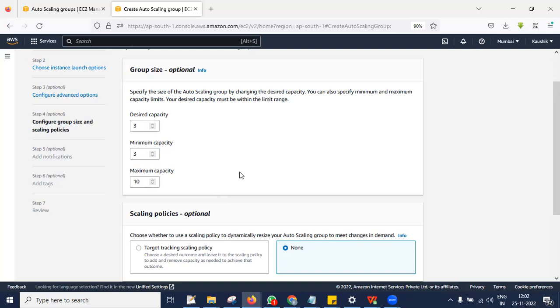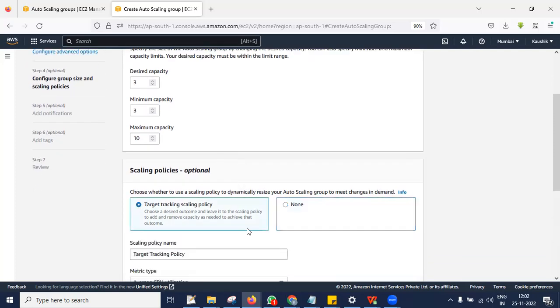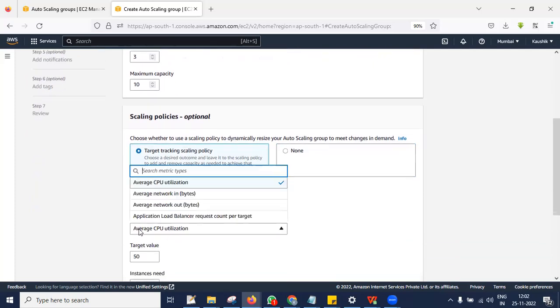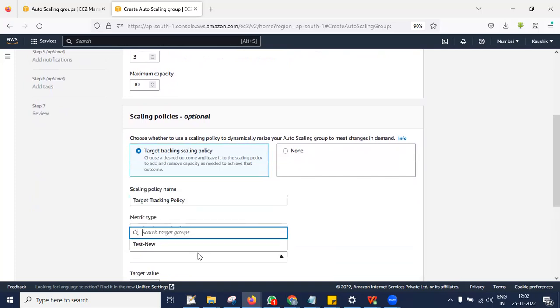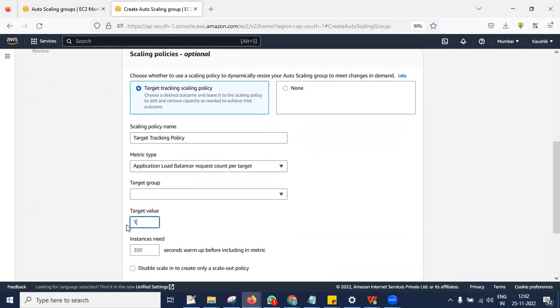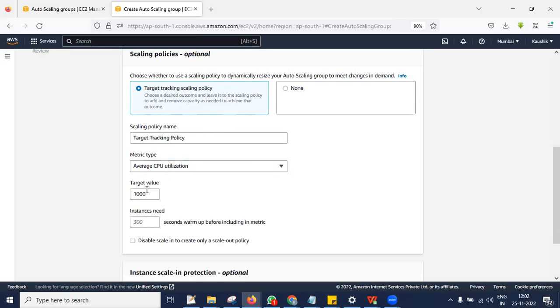So based upon the scaling policy, you can see here either CPU based, network based, or request based. If you choose requests, I can give some 1000 requests. So once it reaches 1000 requests as a threshold value, if you select the target group, then when requests increase, it is automatically going to launch. Else you can go with the CPU usage. When CPU utilization crosses 80%, then it is going to add new EC2 instances.